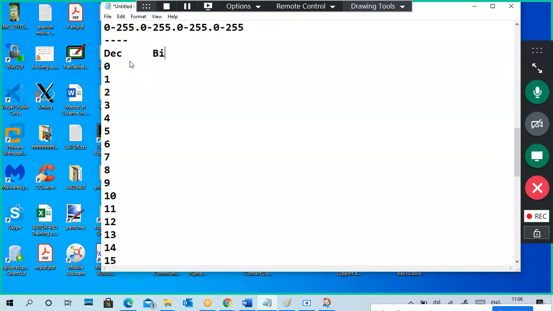The next one is the binary system. The binary system doesn't have any other numbers. It's only 0 and 1. The binary system has only two things, one is 0 and another is 1. So the next one automatically becomes 1 0.